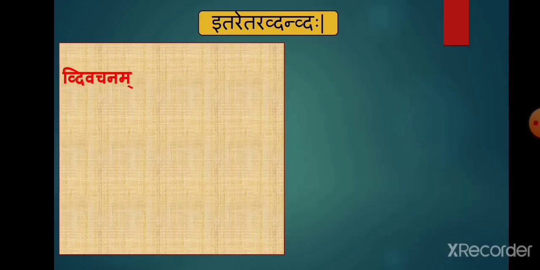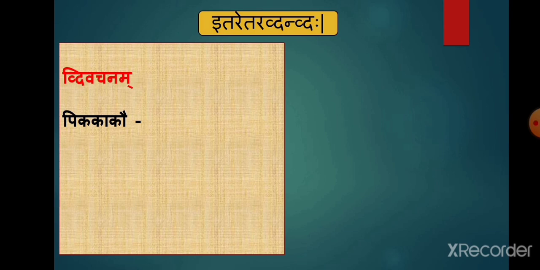As I have told you earlier, the examples of itaretara dvandva samasah are always in dvivachanam or bahuvachanam. So let's see the examples of dvivachanam. Pika kakau. Pika means a cuckoo bird and kaka means crow. Pika kakau means a cuckoo and a crow.